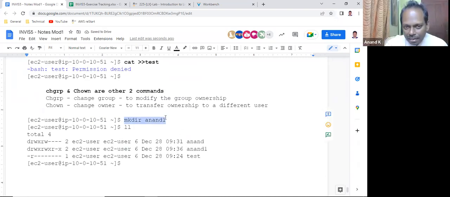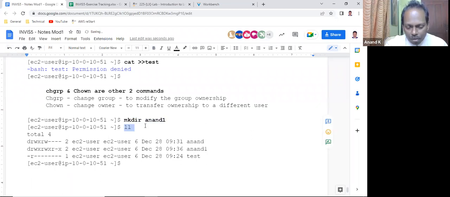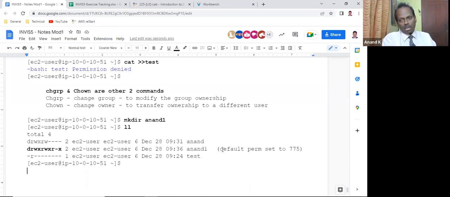There is something in the background. I have created a directory here. When I say LL, I see this directory. Please watch this, it is coming as 775. The default permission. You all know what is meant by default, right? Default means if you don't specify, the system is going to take care of it on its own. So the default is set to 775.